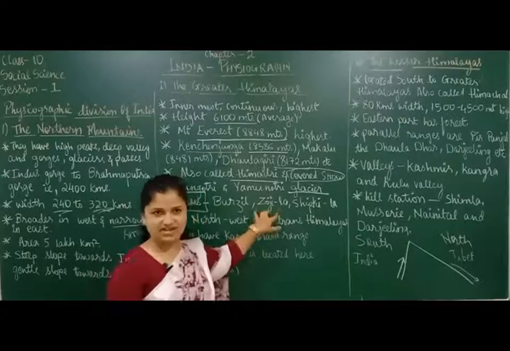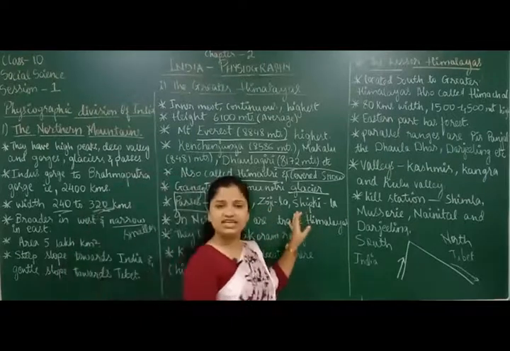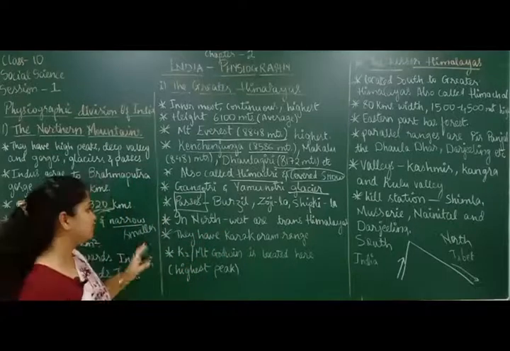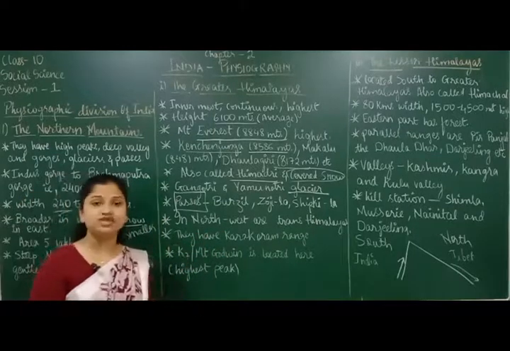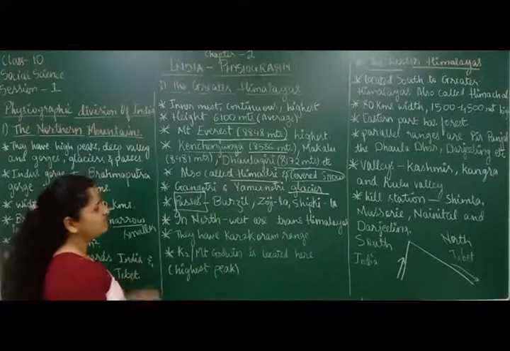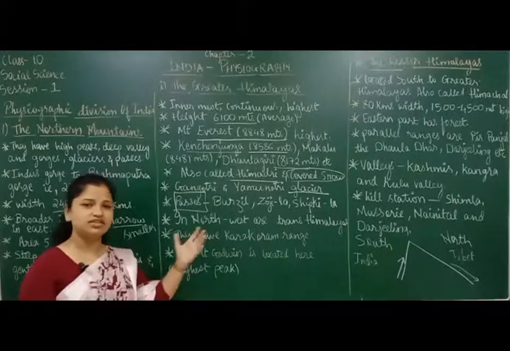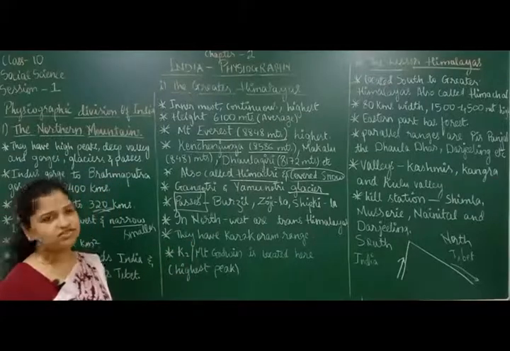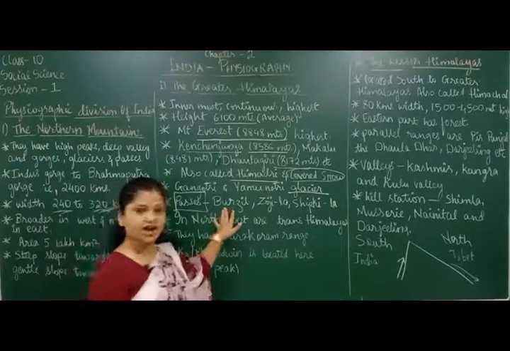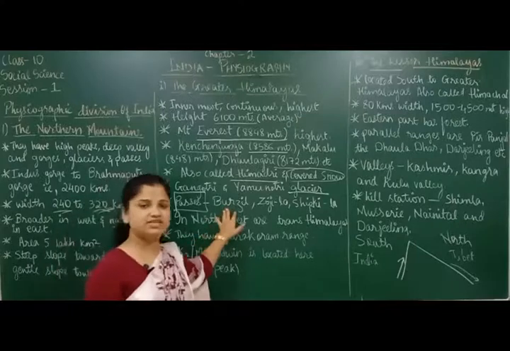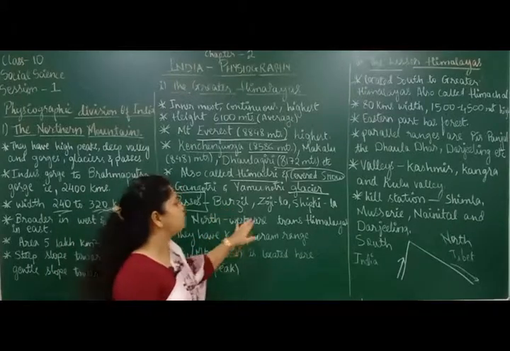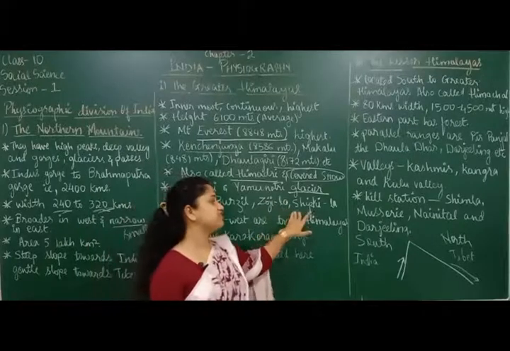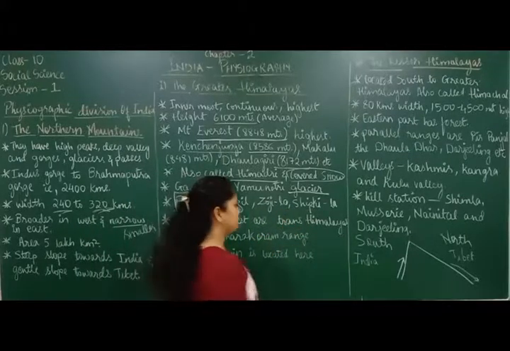And this is Shipkila Pass. These are the names of the roads passing through the mountain ranges. These are not Indian names. These are like northern places. They have slightly different languages, so the names are also different. Remember the names nicely: Burzil Pass, Zojila Pass, and then Shipkila Pass.